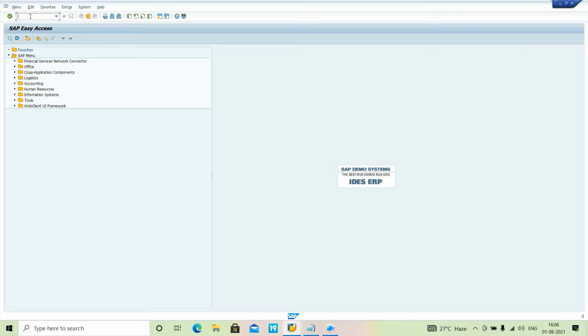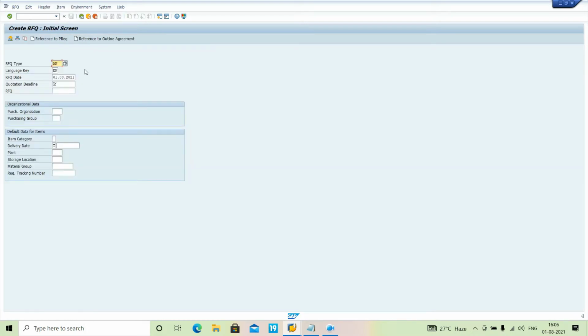Basically, when we have to create the request for quotation RFQ, it has the code ME41. So see, the RFQ type is NB. It's a standard type which is given in the system itself. So we have to select it.